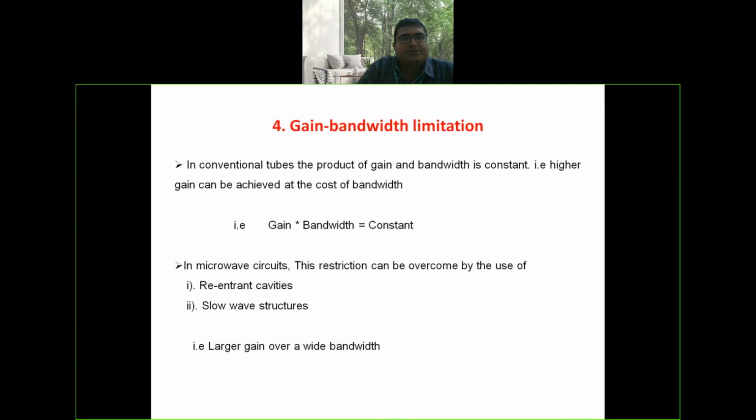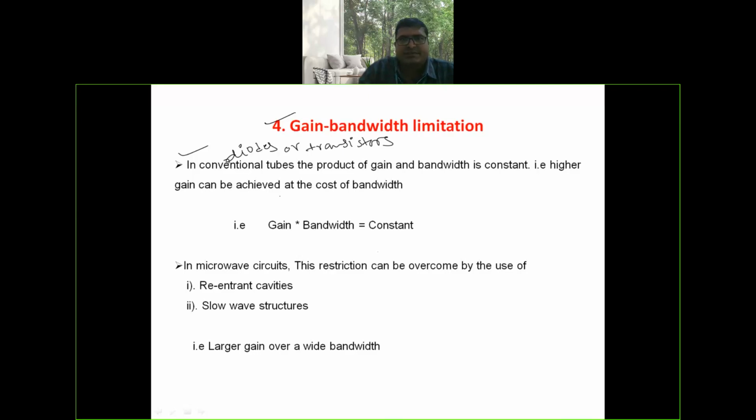Gain bandwidth limitation. In conventional tubes, meaning diodes or transistors, which are vacuum tubes, the product of gain and bandwidth is constant.